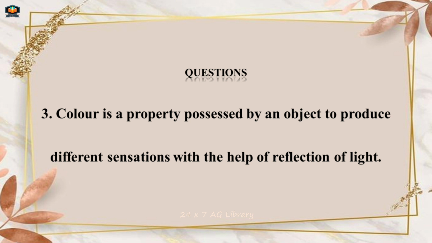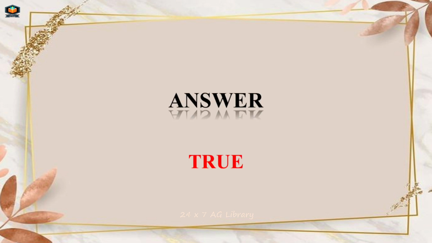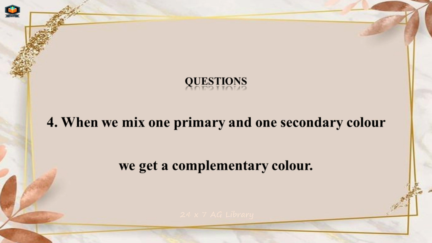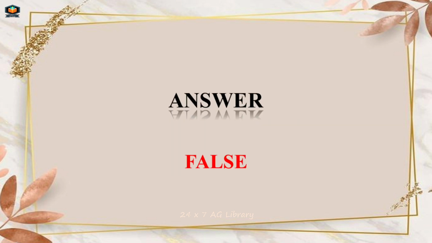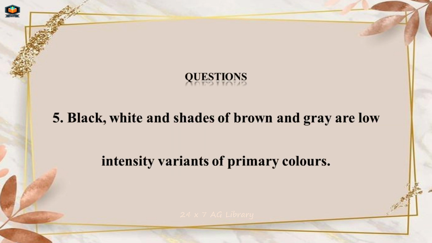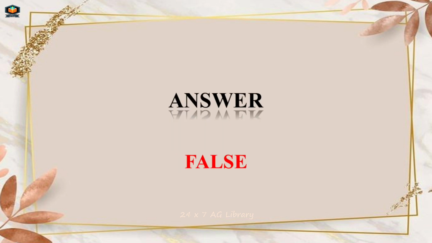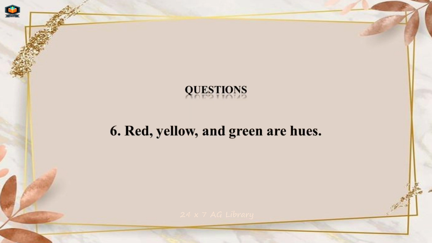Questions. Number 3. Color is a property possessed by an object to produce different sensations with the help of reflection of light. Answer. True. Questions. Number 4. When we mix one primary and one secondary color, we get a complementary color. Answer. False. Questions. Number 5. Black, white and shades of brown and gray are low-intensity variants of primary colors. Answer. False.